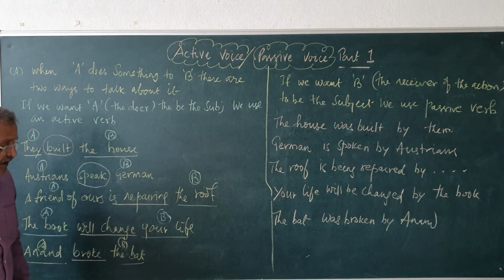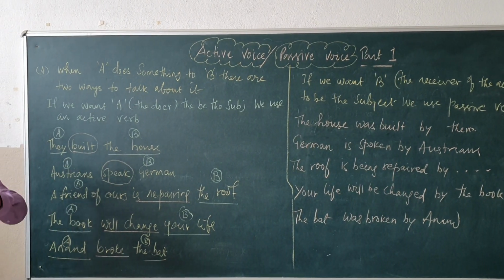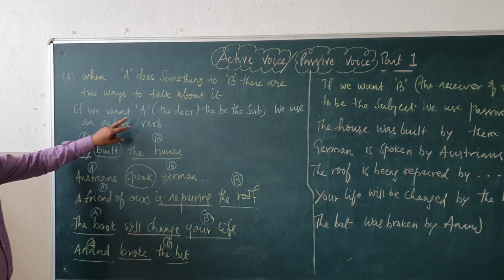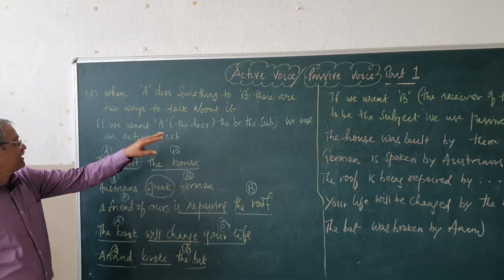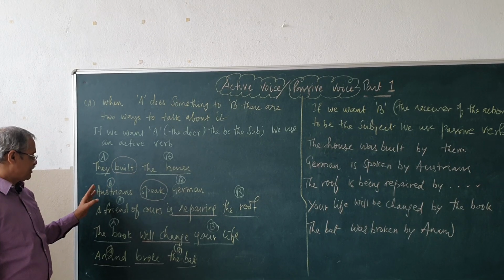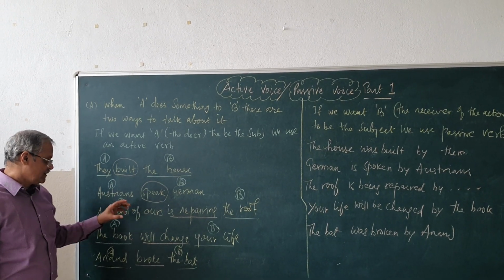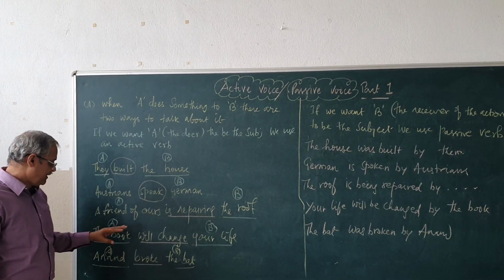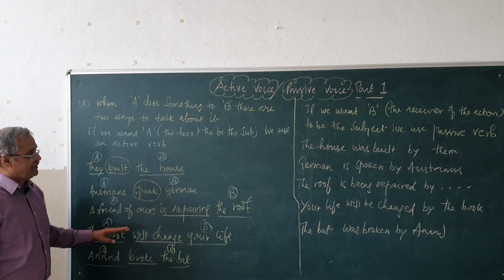Again I am reiterating, if we want the doer to be the subject, we use an active verb, like these examples. They built the house. Austrians speak German. A friend of ours is repairing the roof. The book will change your life. Anand broke the bat.